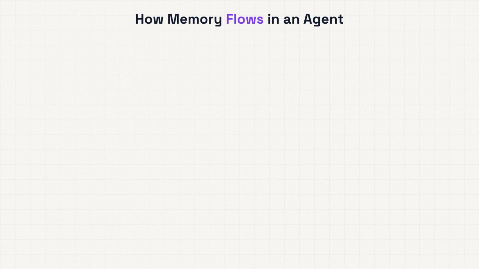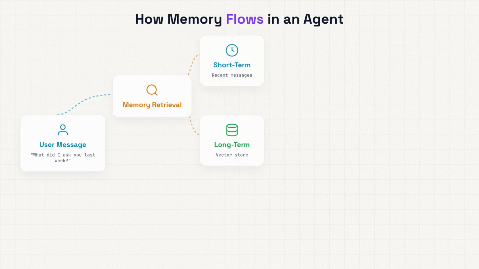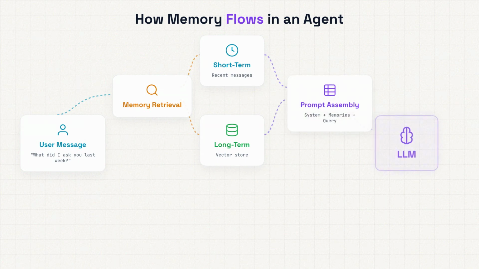Let me show you how memory actually flows through an agent's architecture, because understanding this pipeline is key. It starts when a user sends a message. Before that message ever reaches the language model, the agent's memory system kicks in. It performs a retrieval step, searching through short-term memory for recent conversation context and querying long-term memory, often a vector database, for any relevant past interactions or stored knowledge. All of this retrieved context gets assembled into the prompt. So now the LLM isn't just seeing your current message, it's seeing your current message plus relevant memories.